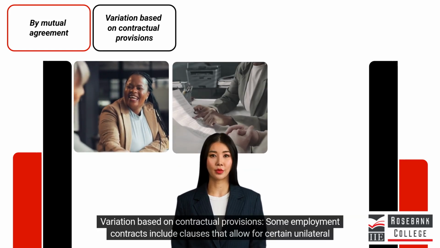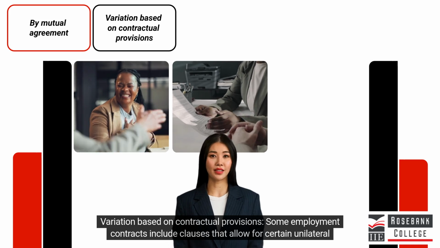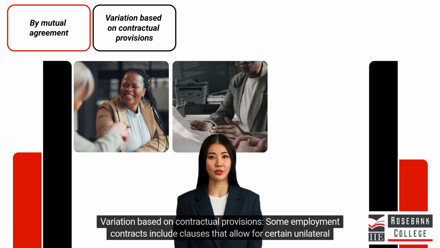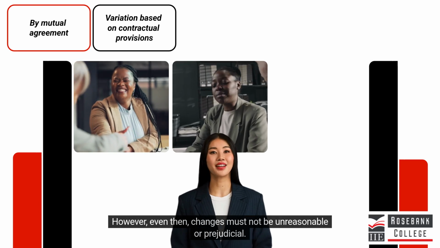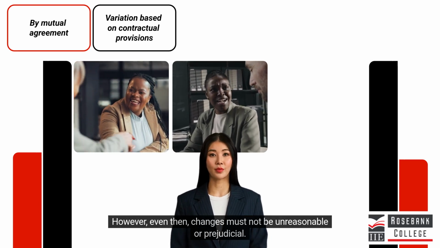Variation based on contractual provisions. Some employment contracts include clauses that allow for certain unilateral changes, such as changes in the place of work, within reasonable limits. However, even then, changes must not be unreasonable or prejudicial.